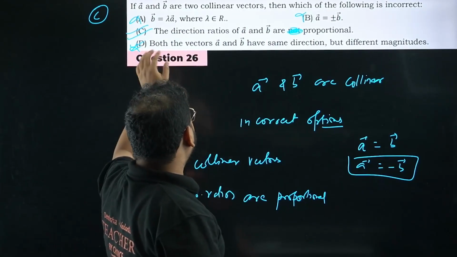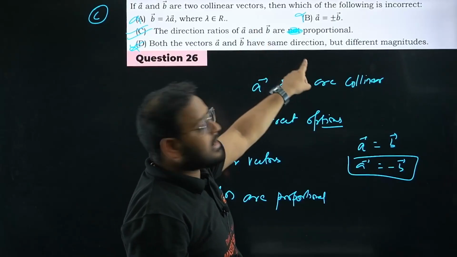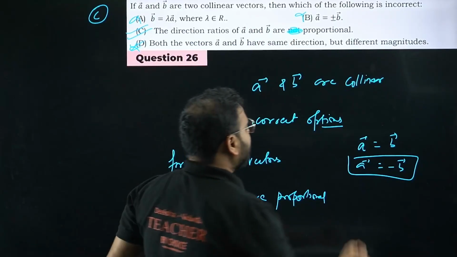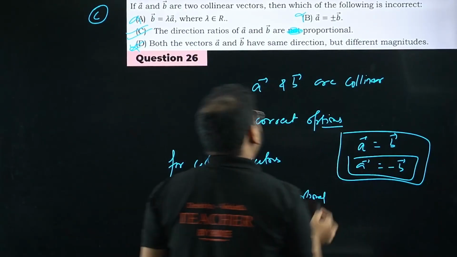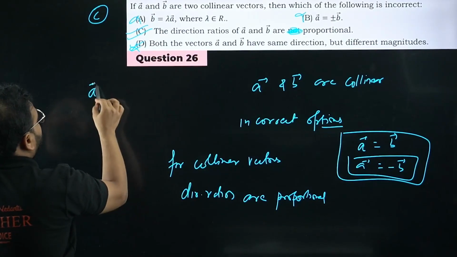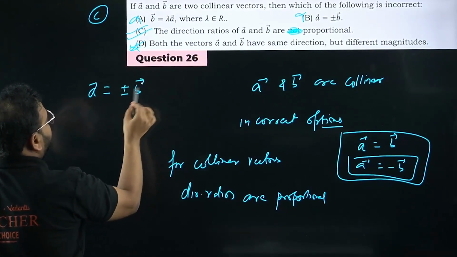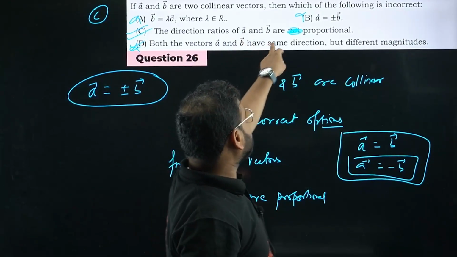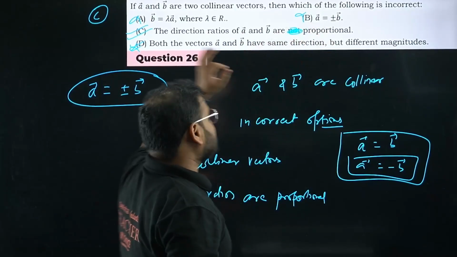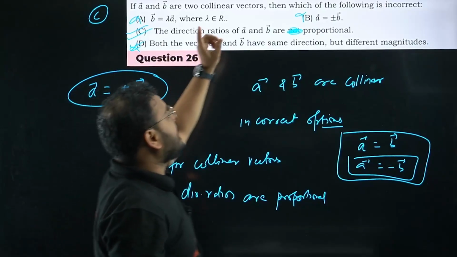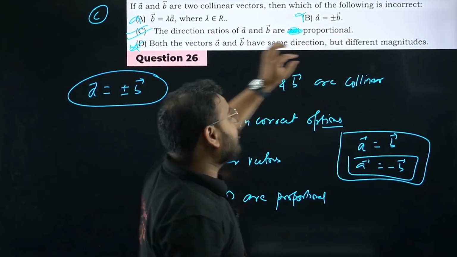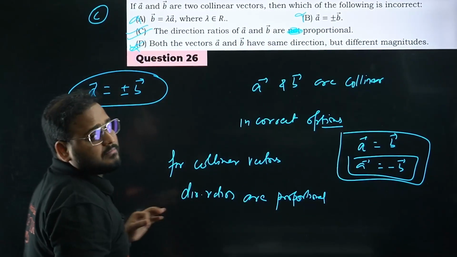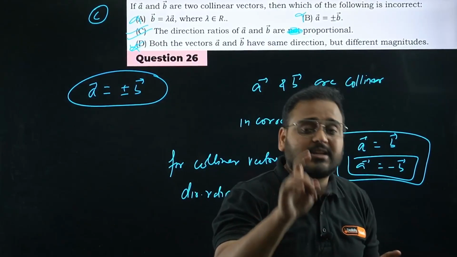Why? Because they are saying both the vectors A and B have same direction. Not always, right? It can have both direction cases, no? Both plus and minus are okay. Please check. I can take plus and minus. If they have given this as proportional, then the answer will be option number D. But they have given here not proportional. Then you have to take option number C as the right option. There's a difference, so please understand this very carefully.